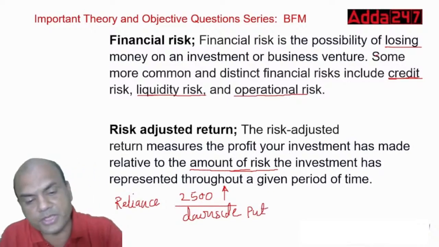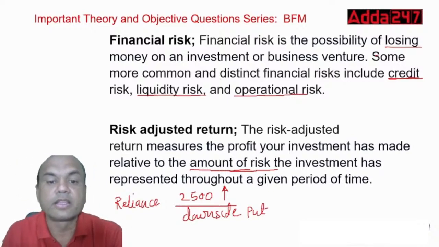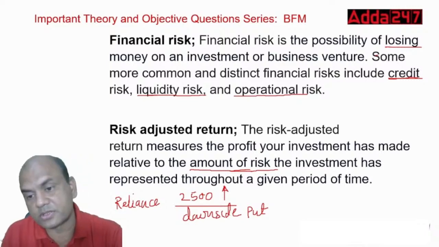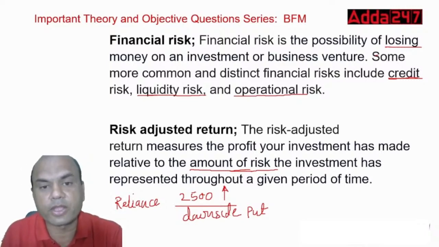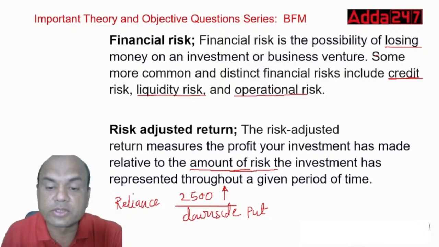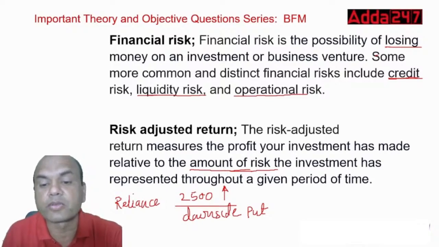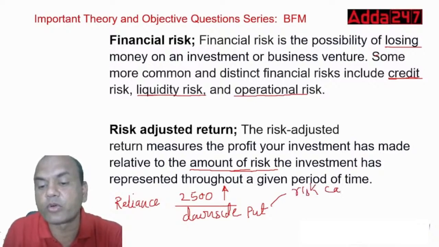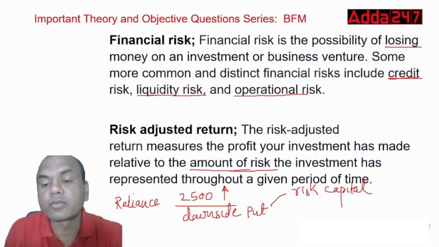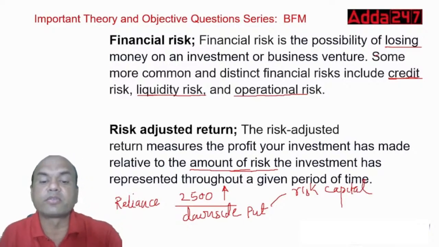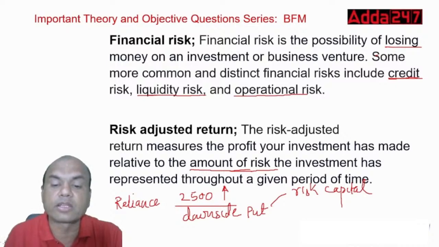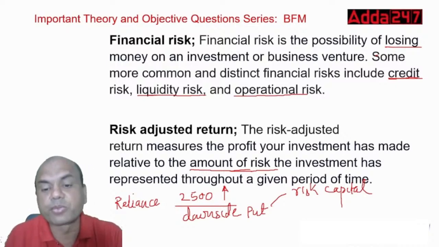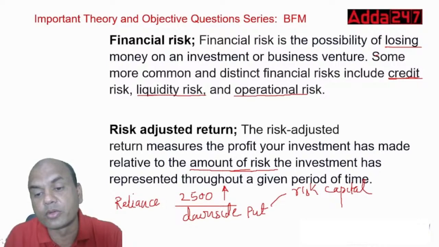But whenever you buy a put option it will carry a cost, because a put option doesn't come for free. So this is known as the amount of risk, and it is known as the risk capital. How much risk capital I keep to cover my risk. I'll buy a put to cover the downside, and this put will cost me something, and this will be known as my risk capital, which I keep aside.